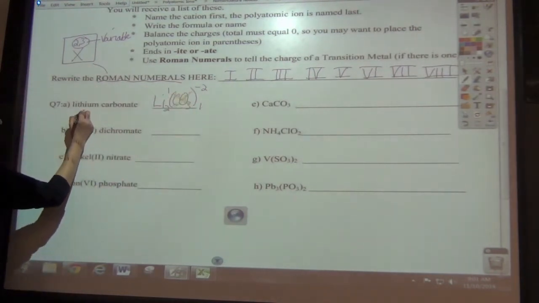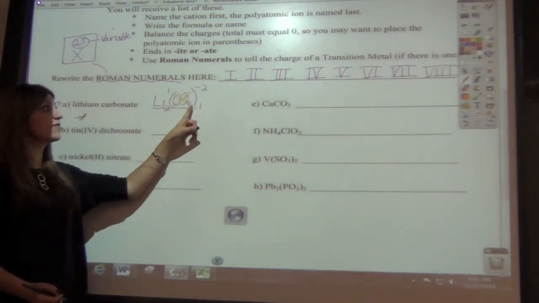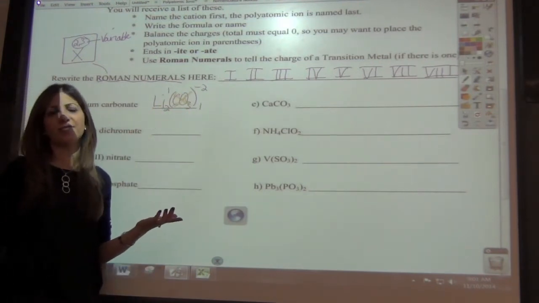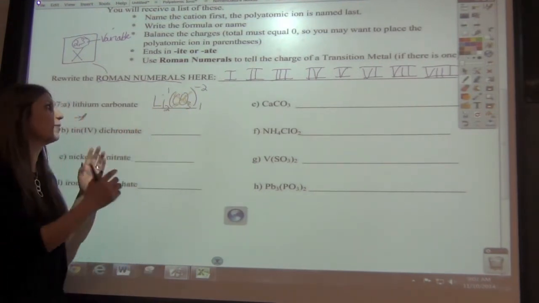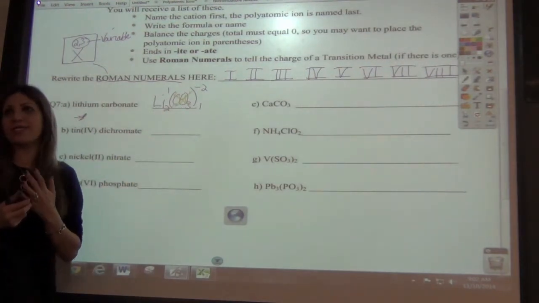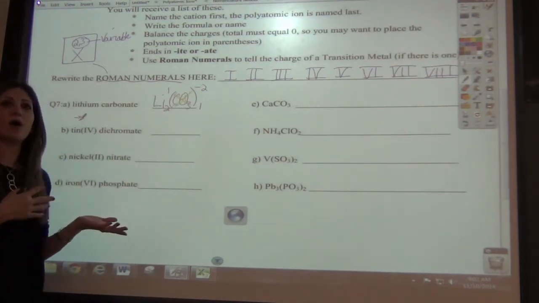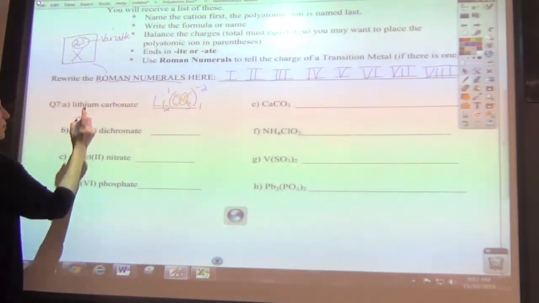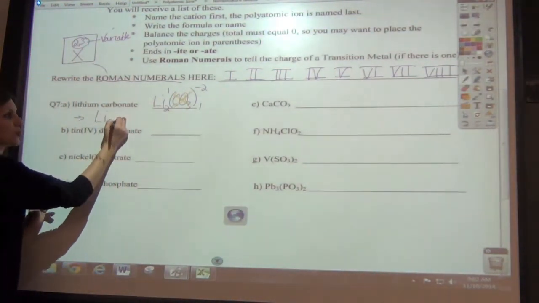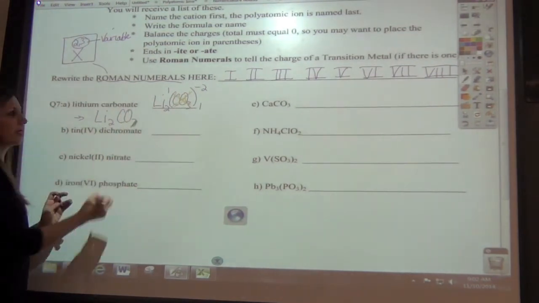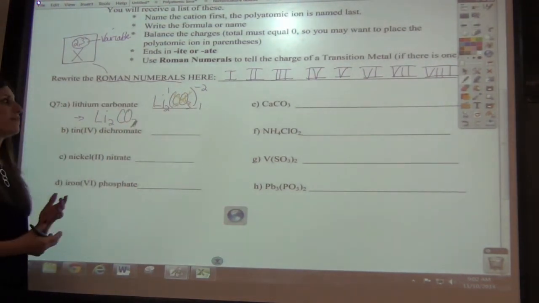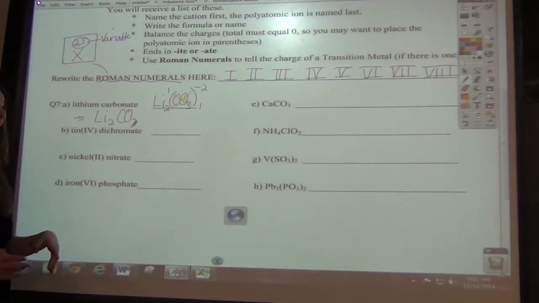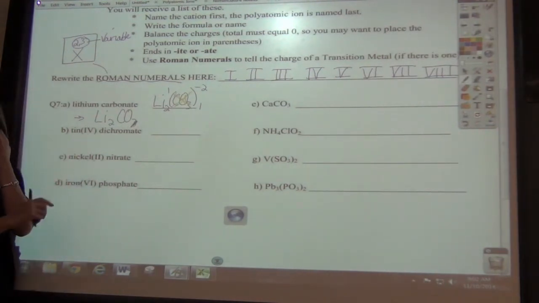So your final answer, and if there's only one of them, you don't need the bag, and that only matters on WebAssign. So if you're doing a WebAssign problem and you put the parentheses in when it doesn't need it, then it'll mark it wrong. But for me, if you keep the bag in there, it doesn't hurt. Okay. But the final answer would be Li2CO3. If you put the 1 in without the parentheses, it looks like 31, and that's wrong. Okay. So let's try the next one.